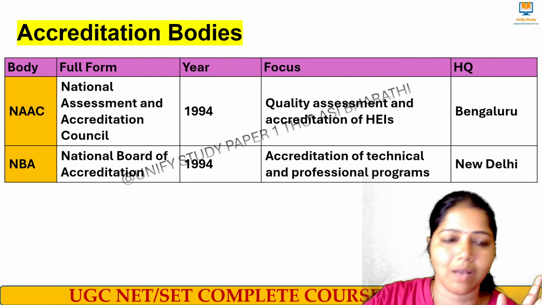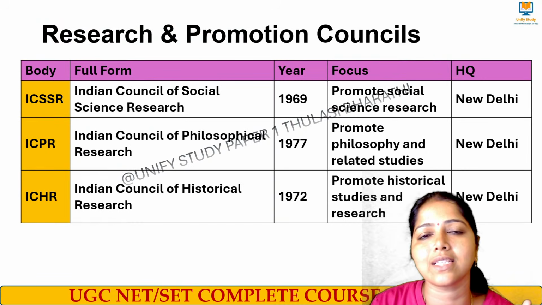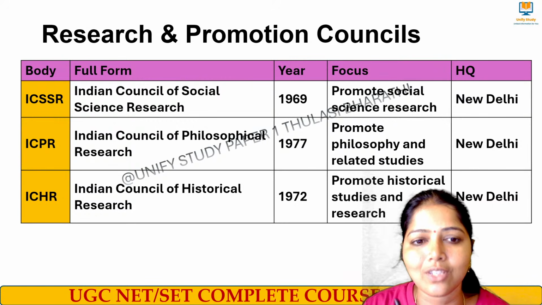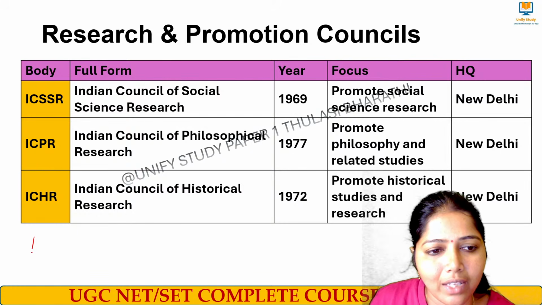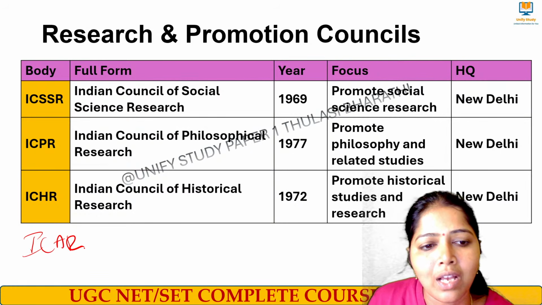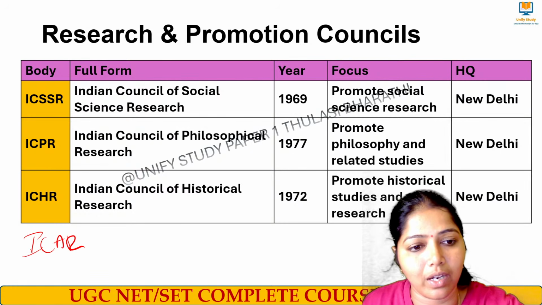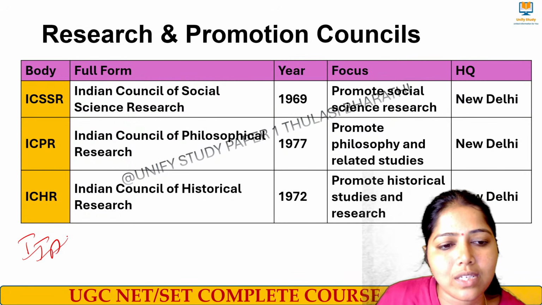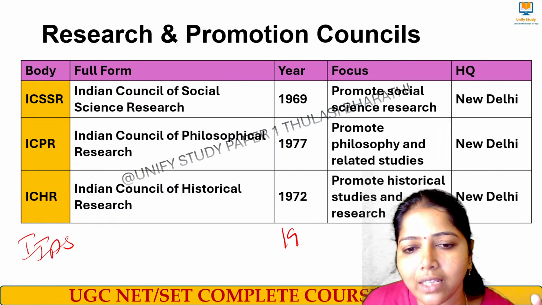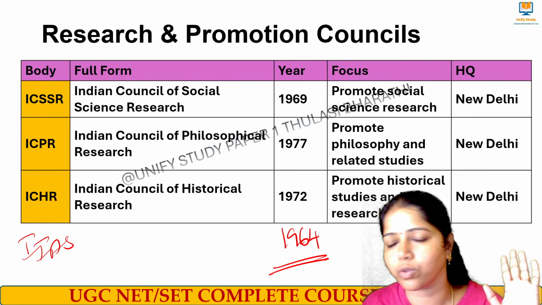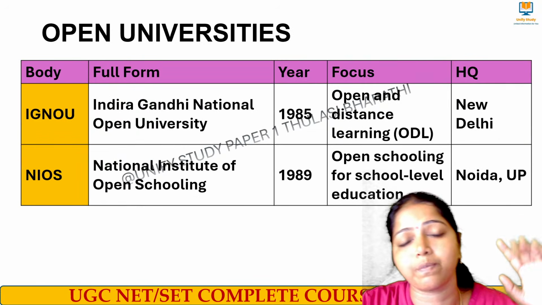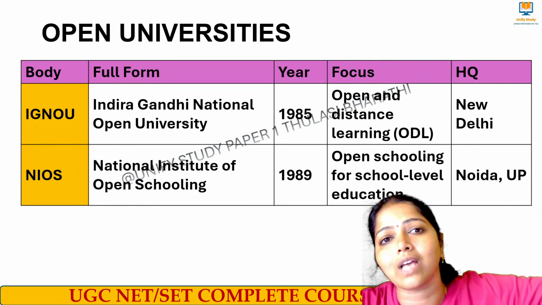And next we had ICSSR, the Indian Council of Social Science Research, and then another research body for advanced studies, IIAS, the Indian Institute of Advanced Study, which is in Shimla, in the year 1964.